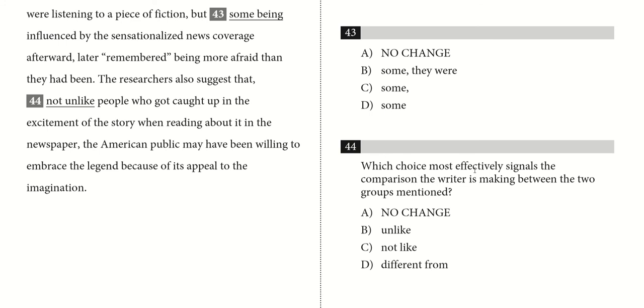Which choice most effectively signals the comparison the writer is making between the two groups mentioned in 44? So let's figure out the two groups. The researchers suggest that people who got caught up in the excitement and the American public. Okay, so it's making some comparison between the people who got caught up in the excitement of the story when reading the newspaper and the American public as a whole.